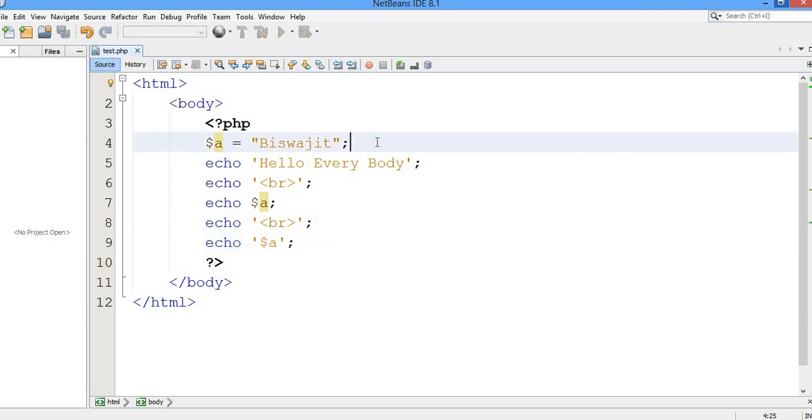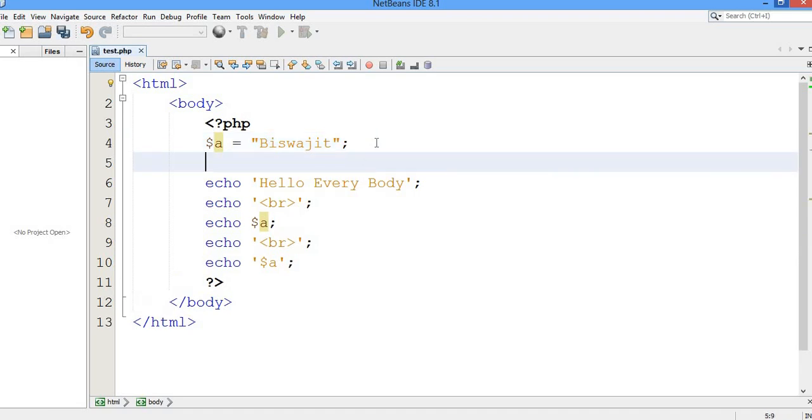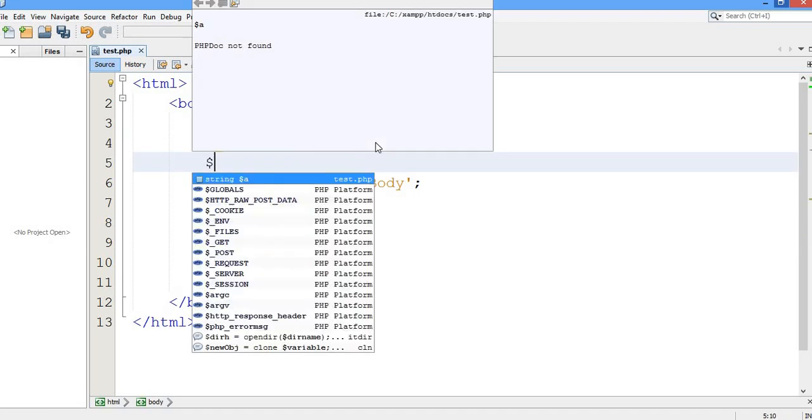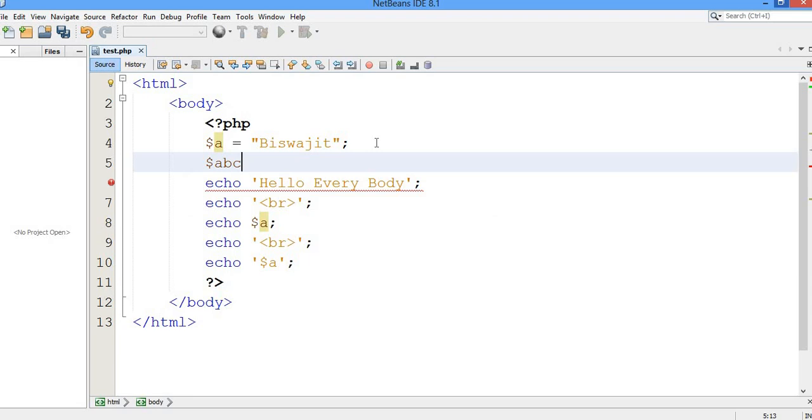Now let me show you how I can declare some other variables. If I write ABC, a number of alphabets, will it be accepted? Say Mukherjee here. So I have just declared a variable with a number of alphabets. You can take a single alphabet or several alphabets, like ABC, and that is also allowed. Let me show you.